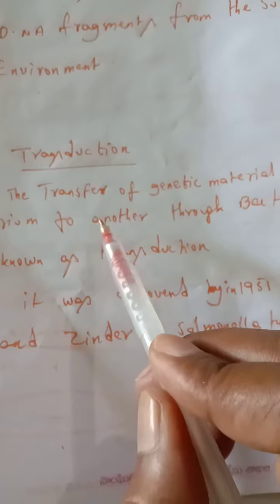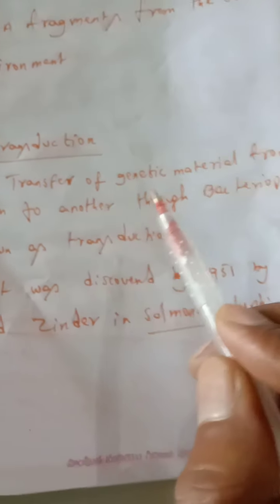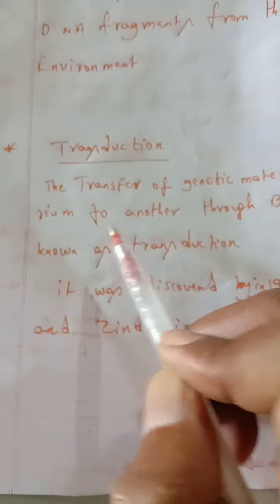Okay, next one, transduction. This is the transformation. This is the transduction. Look, transduction is the transfer of genetic material from one bacterium to another by a bacteriophage. Okay, this process is called transduction.